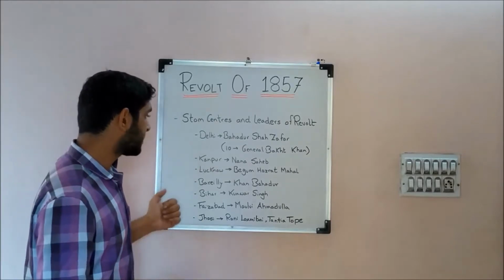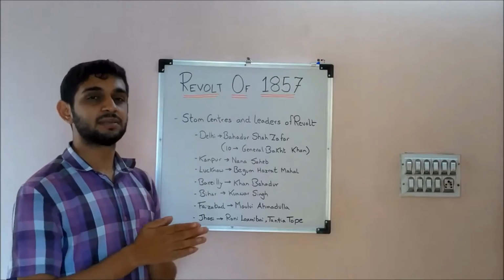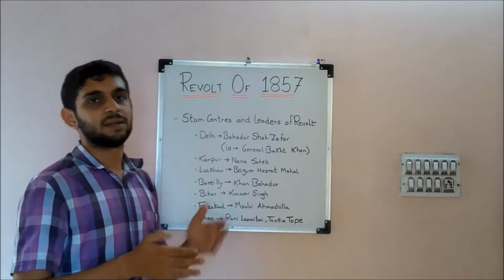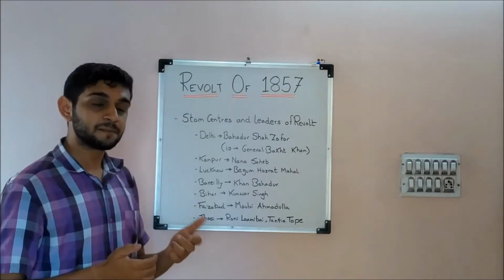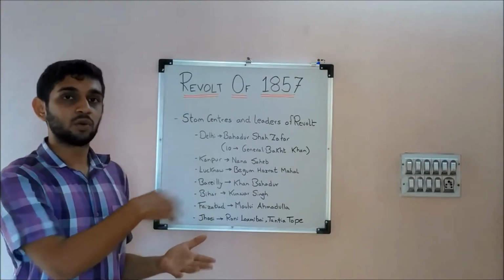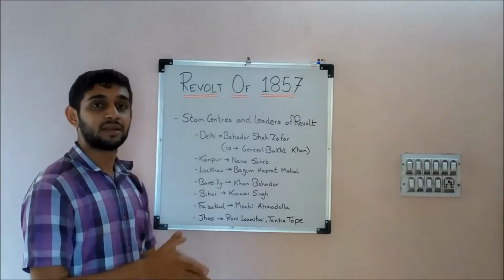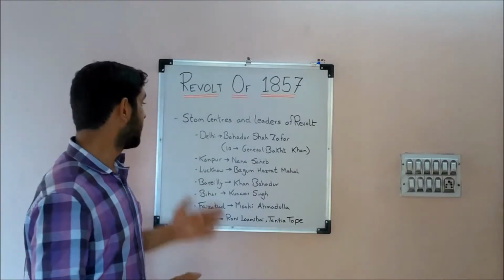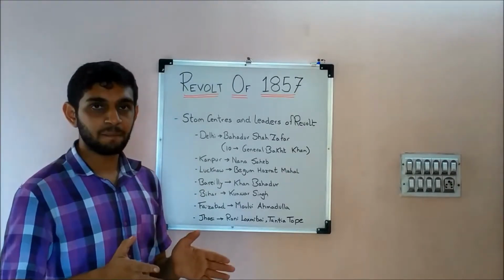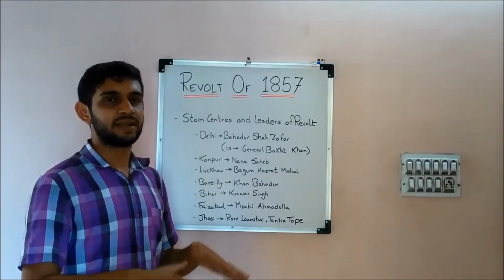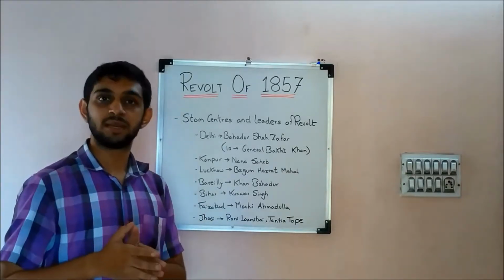Now next is Lucknow, Begum Hazrat Mahal. Again, the same reason, the doctrine of lapse. Her son, Birjis Qadr, was not allowed to succeed after her husband. That is the reason why she took over the reign of Lucknow. Birjis Qadr, the son of Begum Hazrat Mahal, was proclaimed as the Nawab there. The state affairs and positions were equally handled by Hindus and Muslims.